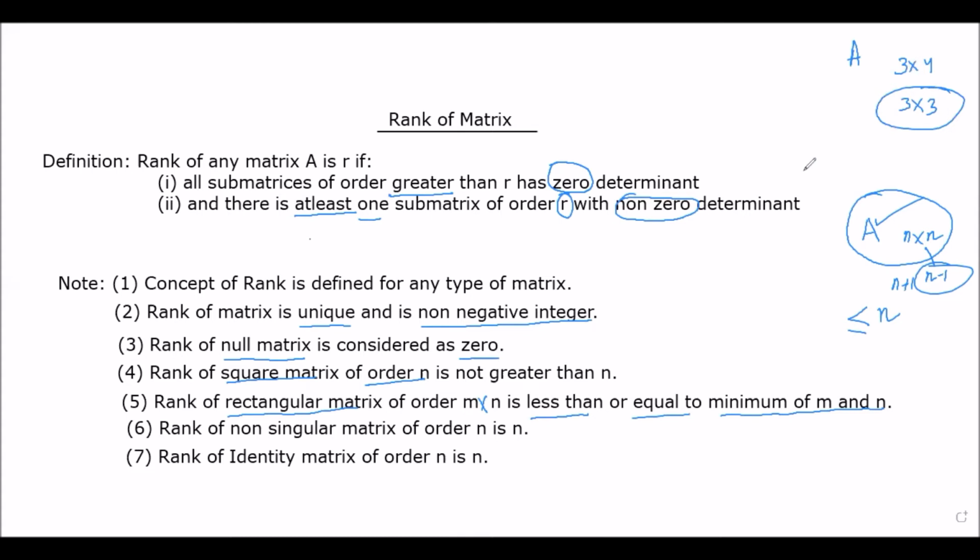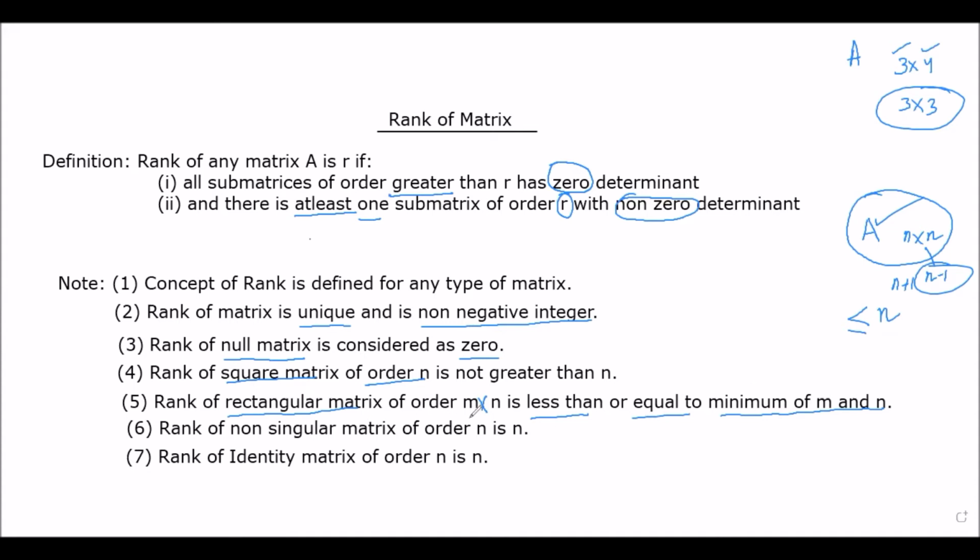So that's why we are saying that the maximum possible value which the rank of rectangular matrix can have, that will be the minimum of these two. See, 3 is the minimum of these two. 3 is the minimum of this 3 and 4.